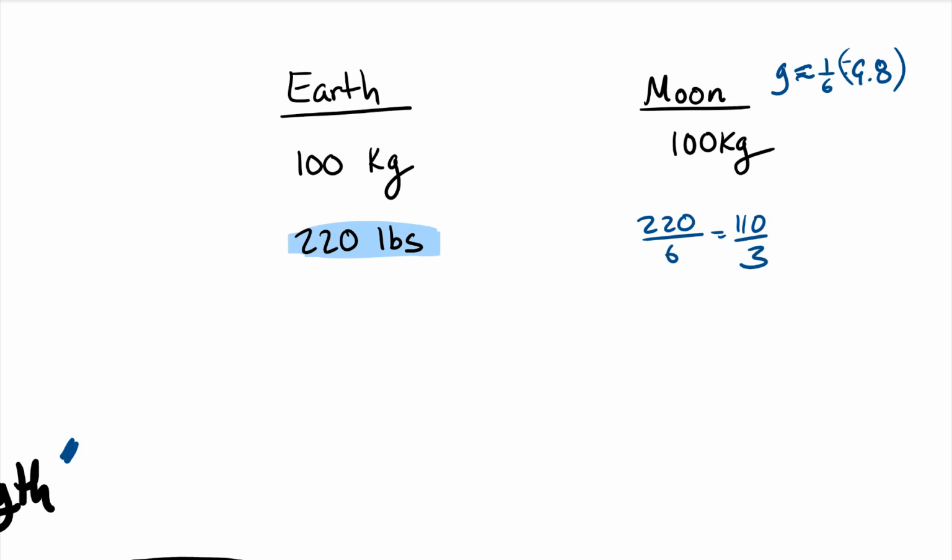Like, what? Why? Maybe you already know this. Pounds is already a force. Kilograms is a mass. They're two different things. While we can convert them, since I'm on Earth I know that 1 kilogram is approximately 2.2 pounds, but one's a mass and one's a force. Pounds require the force of gravity, and it will change. But mass is the same thing no matter where you go.